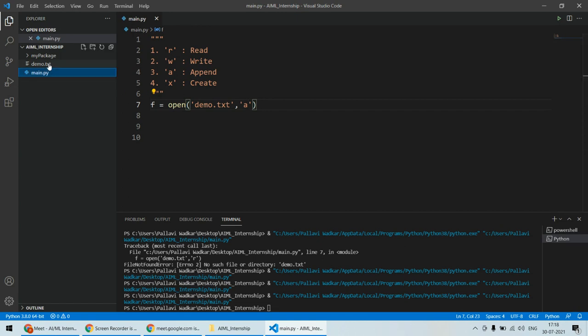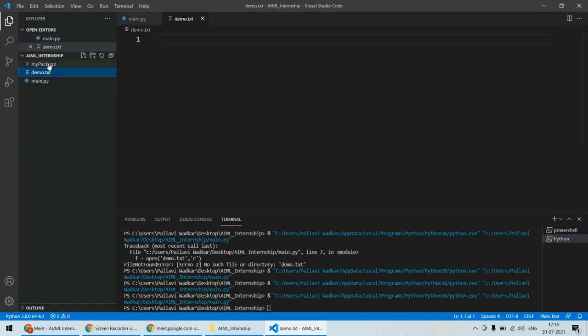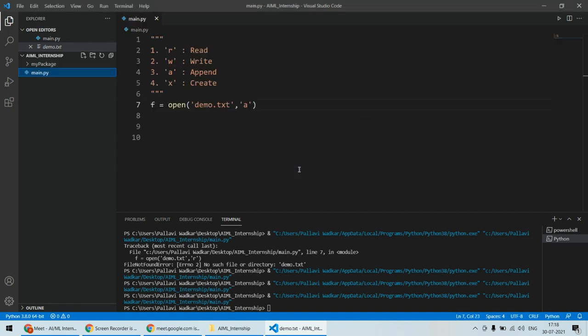Now let's assume previously there is no demo.txt, so I will delete this one. What will happen in that case if I try to open that in append mode? Appending is some sort of writing the data in the file, so in this case also there will be no error, and it will create the file if the file is not previously there in the folder.